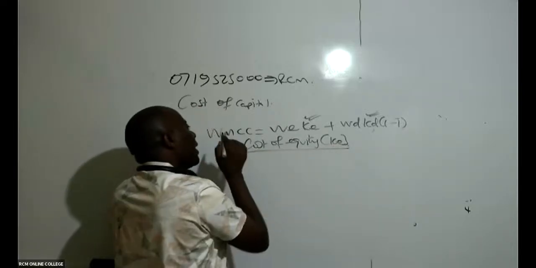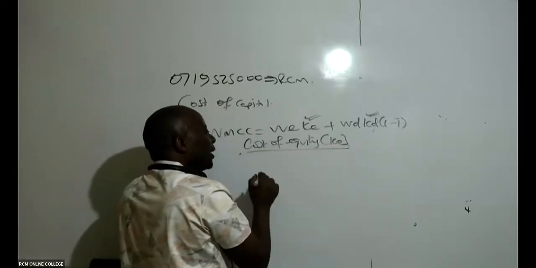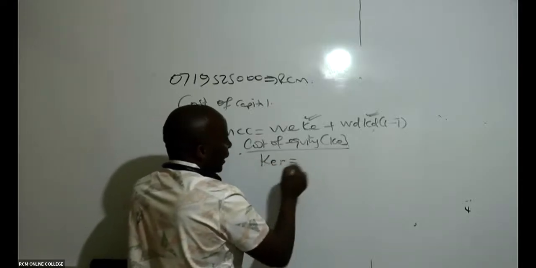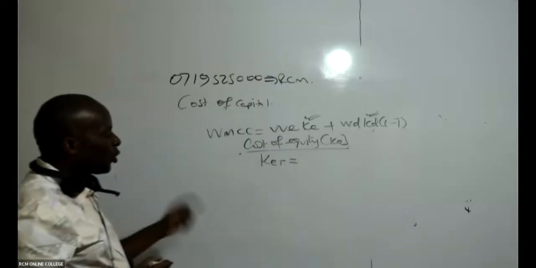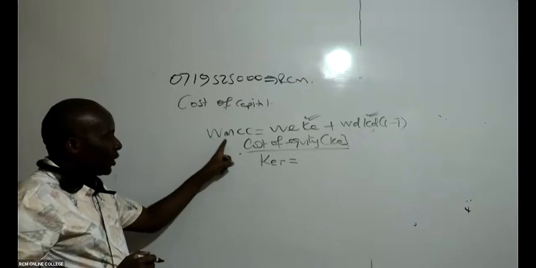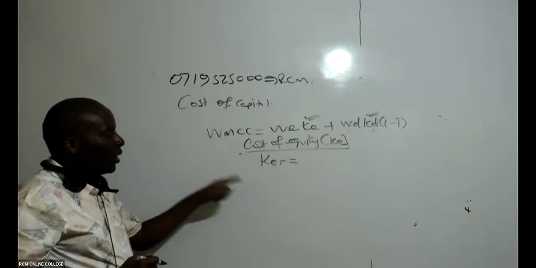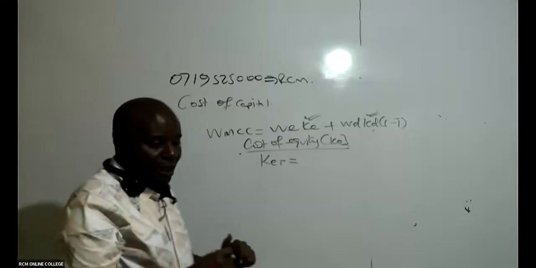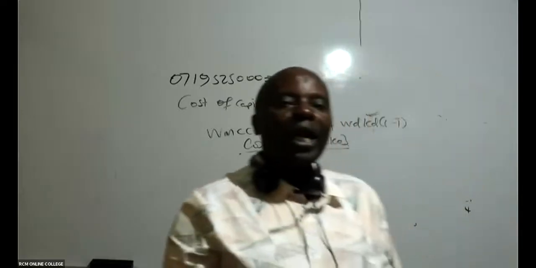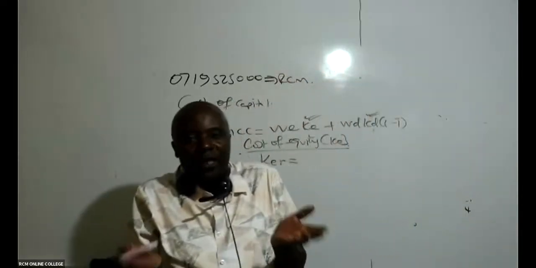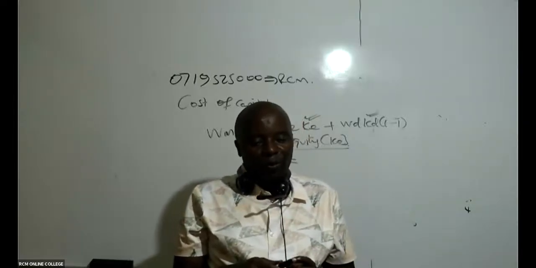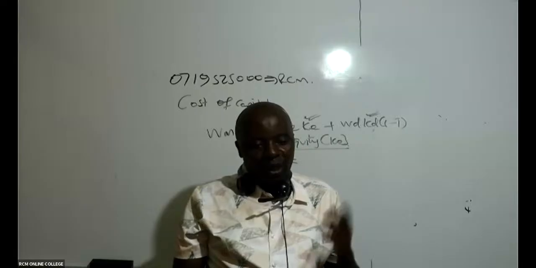And because this is WMCC, I must compute the cost of equity from retained earnings, and I must compute the cost of equity from ordinary shares. Because it's WMCC, retained earnings becomes relevant. So I must compute the cost of equity of retained earnings. How do I do this? It's very easy. Do we have any ninja that knows how to compute the cost of equity formula?